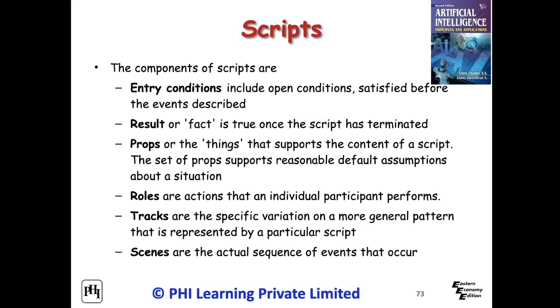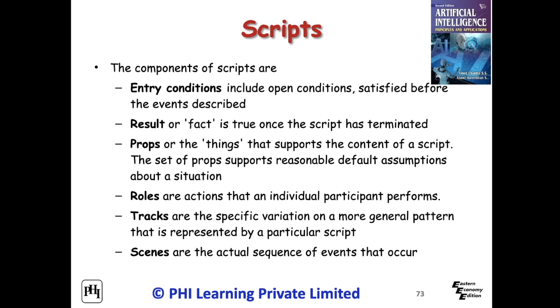A set of entry conditions are enabled at the beginning of the chain, which enables the first event of the script to occur. The end of the chain is the set of results which may enable later events or event sequences to occur. Within the chain, events are connected to earlier events that make them possible, and to later events that they enable.